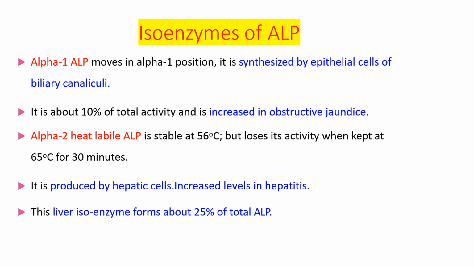Alpha 1 ALP moves in alpha position. It is synthesized by epithelial cells of biliary canaliculi. It is about 10% of total activity and is increased in obstructive jaundice. Alpha 2 heat labile is stable at 56 degrees Celsius but loses its activity when kept at 65 degrees Celsius for 30 minutes. It is produced by hepatic cells and increased level occurs in hepatitis. Liver isoenzyme forms about 25% of the total ALP. So alpha 1 ALP is increased in obstructive jaundice. Alpha 2 heat labile ALP is increased in liver diseases, that is hepatitis.